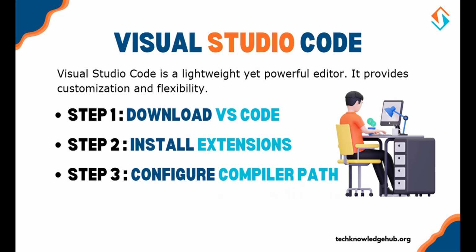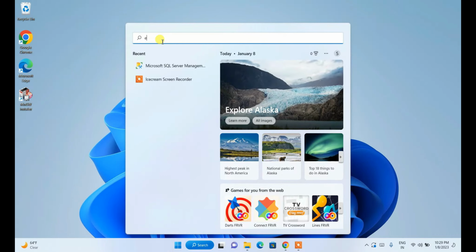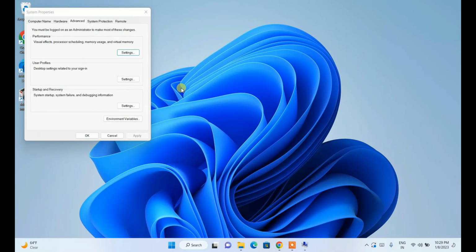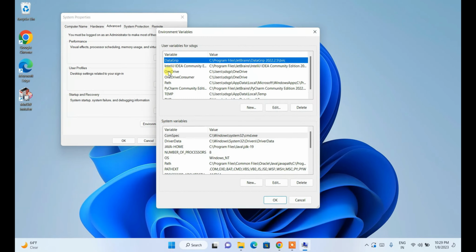Third step is configure environment variables. Go to System Properties and edit the path variable. Add the path to the bin folder inside your MinGW directory.